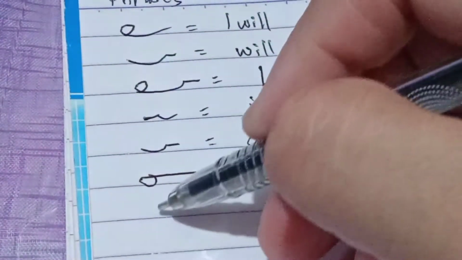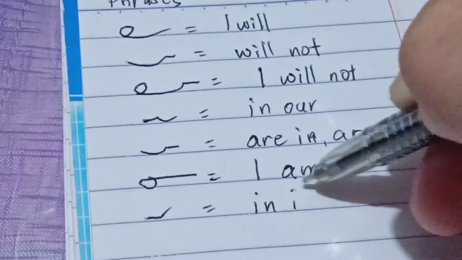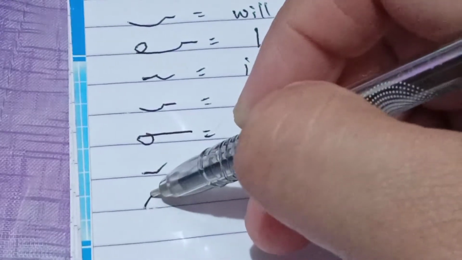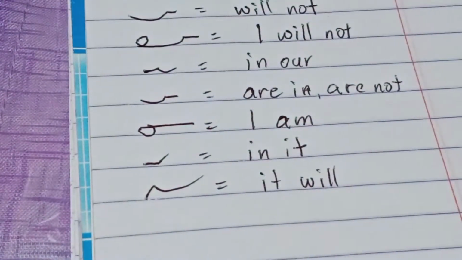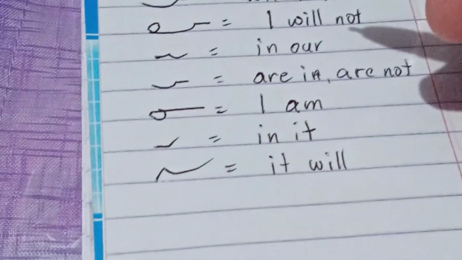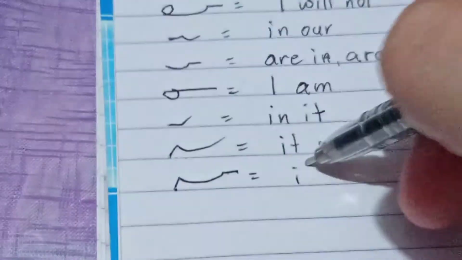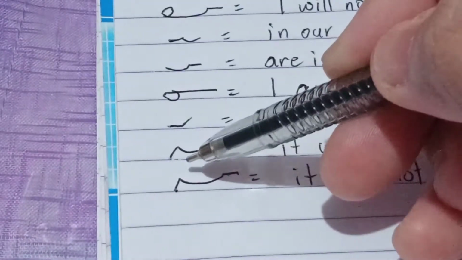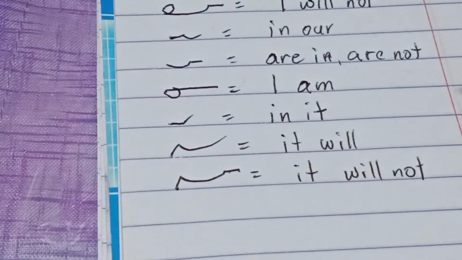Okay? If I combine N and slanting T, so pwede po siyang in it. Okay? In it na po yan. If I combine short slanting straight line and L, so pwede na po siyang it will. Okay? Another. If I combine it, will, and not, so this is it will not. Short slanting is it, the long forward curve is will, and the short straight line is not.